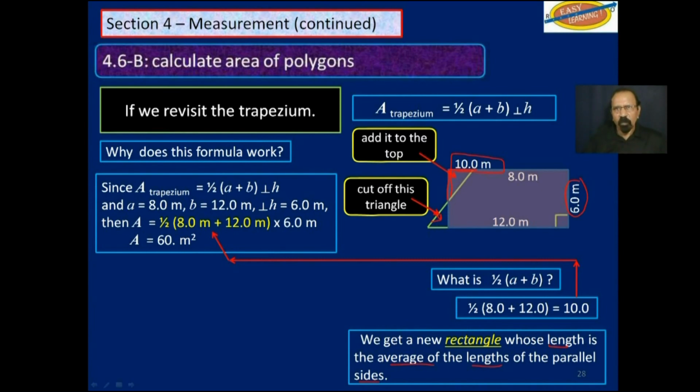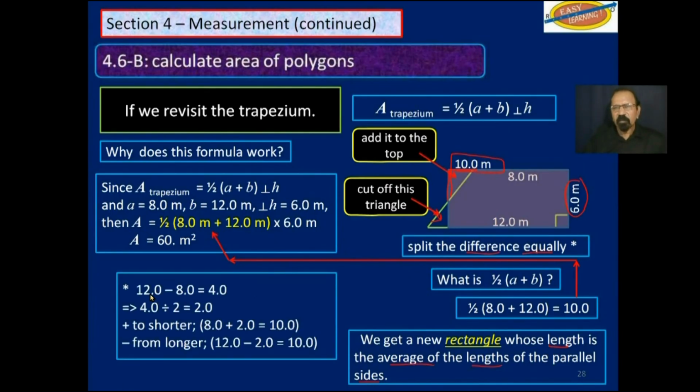So in effect, we have a rectangle. We are really finding the area of a rectangle. Now we split the difference equally. That is to say, this side is 12, that side is 8, the difference is 4. We divide that 4 by 2, we get 2. So what we do, we decrease this side by 2, and we increase that side by 2. And so we get a rectangle that is now 10 meters long.